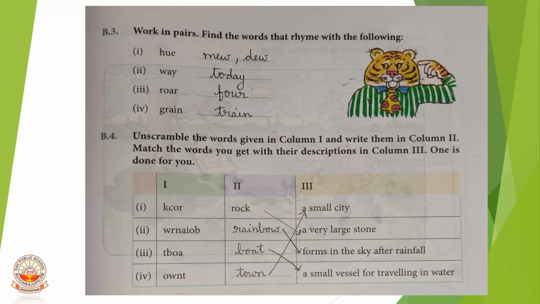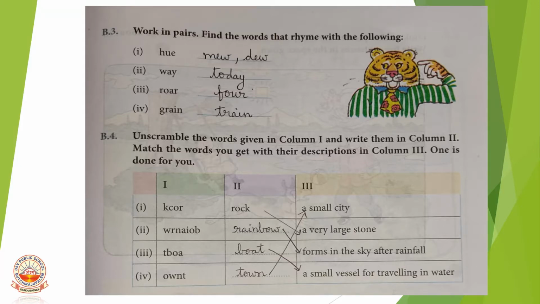So, let us go through the exercises. B3. Work in pairs to form the words that rhyme with the following. So, these are the rhyming words. Hue, the rhyming words are mew, dew. And way, that is, today. Roar, it is for. Grain, it is train. So, these are the rhyming words from the poem.